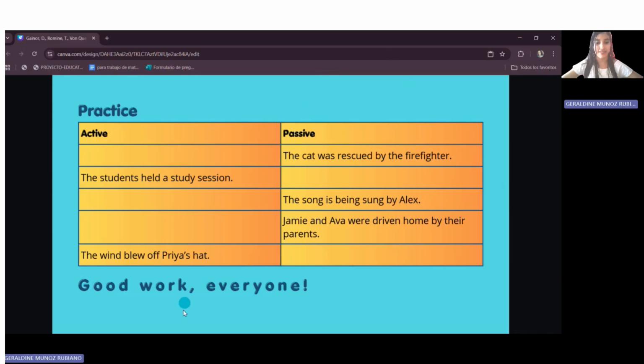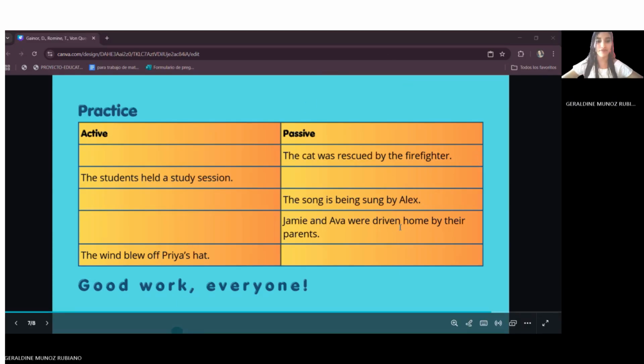Let's practice. Moving into a short practice activity to apply what we have learned. In this table, we have different examples. In this exercise, you will transform sentences from active voice to passive voice and identify if they are active or passive.